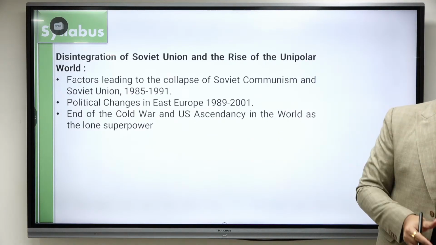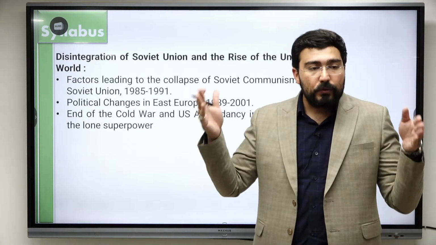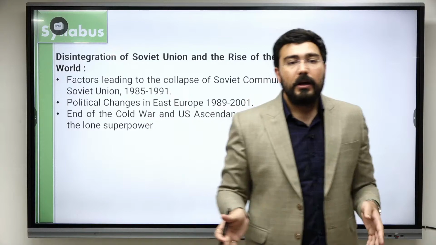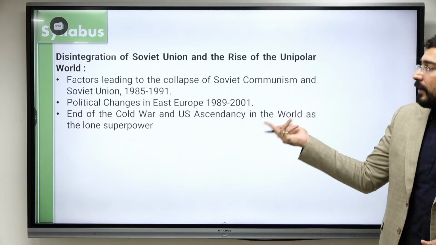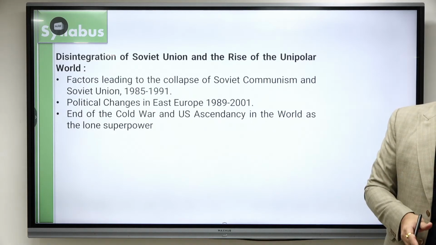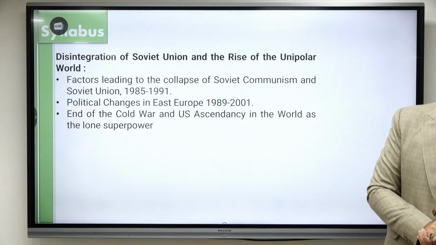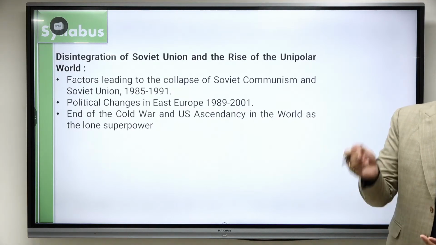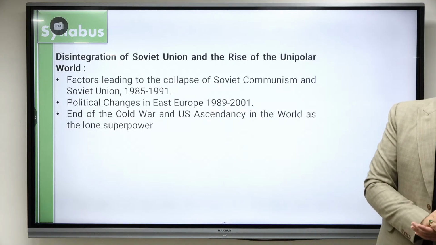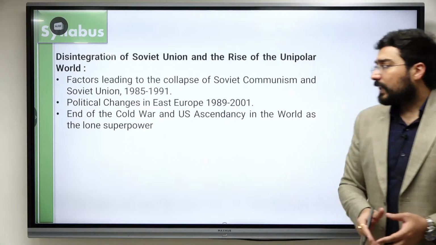उसके पहले क्यों नहीं था इतना? The main reason, it was checked by either USA or USSR. There were two specific powers, but with the going of USSR, terrorism has increased in the world because they have no other method. Like if you see Taliban, or if you see 9/11, why did that happen? The main reason was this only. Okay, because there is no other power which can check the rise or any kind of activities of USA, not even international organizations. Okay, so this is what we need to understand.